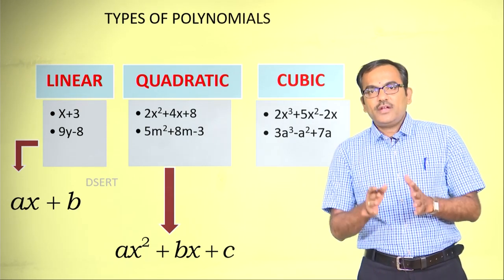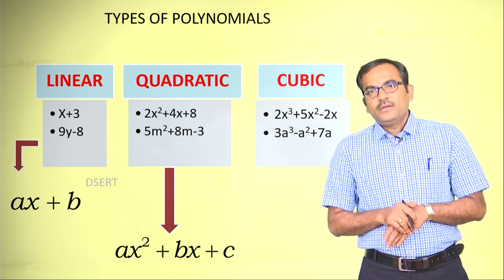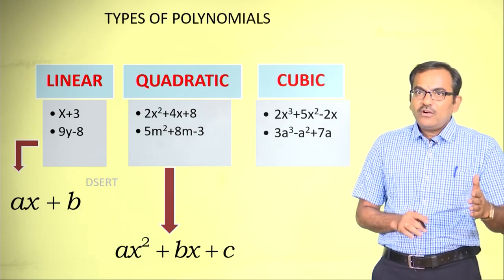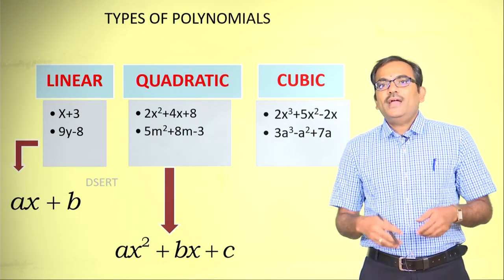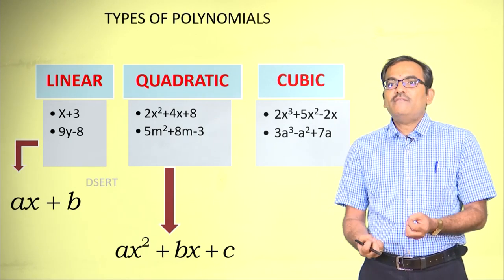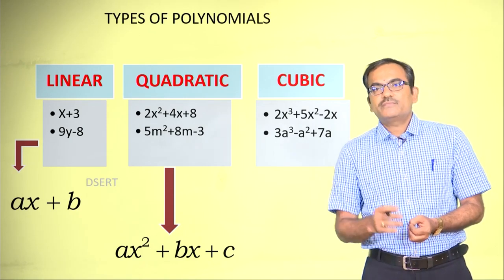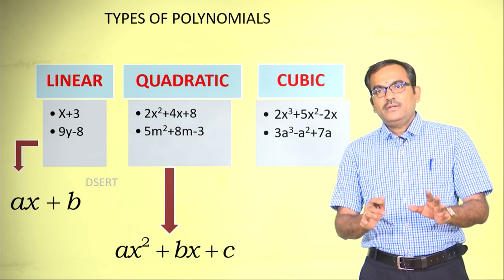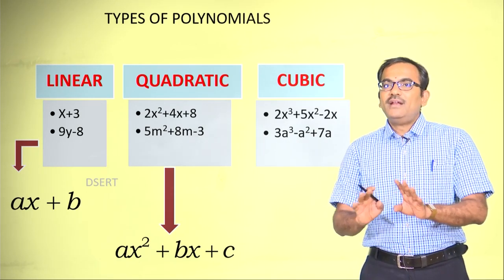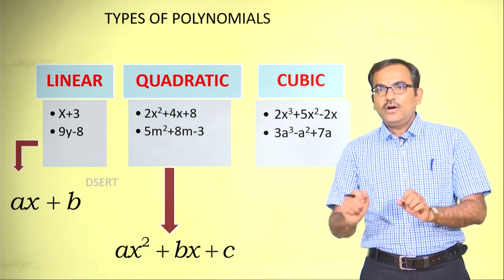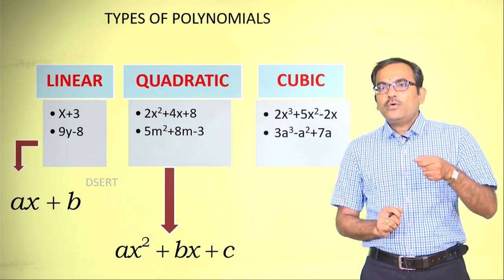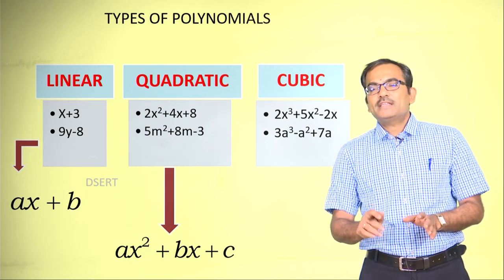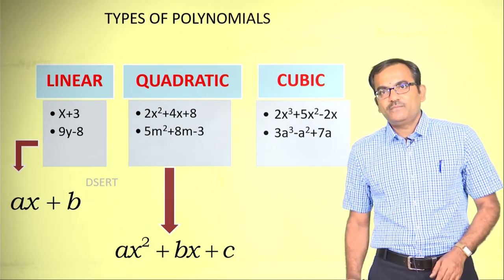When you read it carefully, you will understand what is to be written and whether it is a polynomial or an equation. Anything which contains an equal sign will become an equation, and a polynomial will never have an equal sign. Therefore, a quadratic polynomial will always be ax square plus bx plus c, that is it.